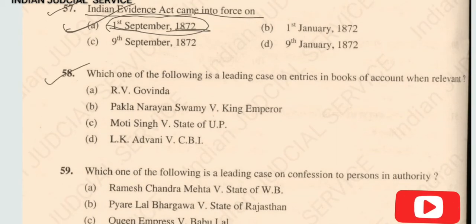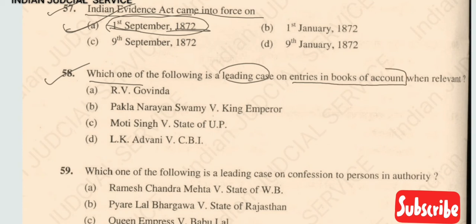Now question number 58. Which one of the following is the leading case on entry in books of account, when relevant? So clearly, the leading case related to entry in books of account is LK Advani versus CBI.